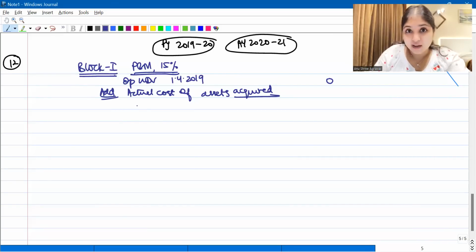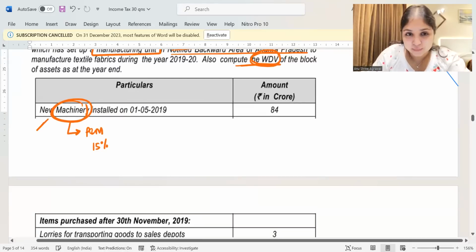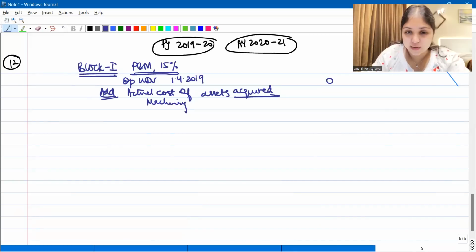Now, how many assets have we acquired during the year? Look at these one by one. First of all, we have a machinery. For how much did we acquire it? We acquired it for 84 crores.